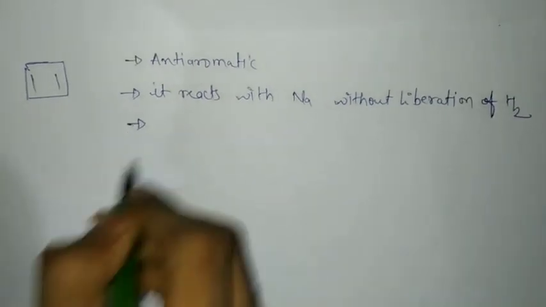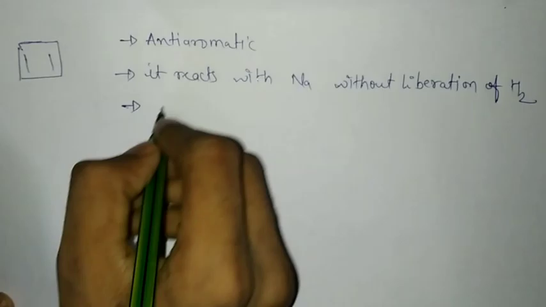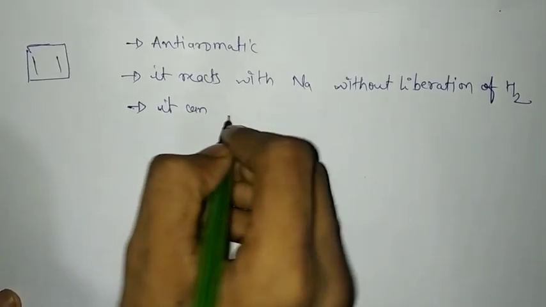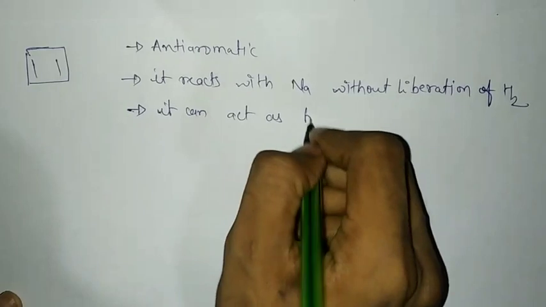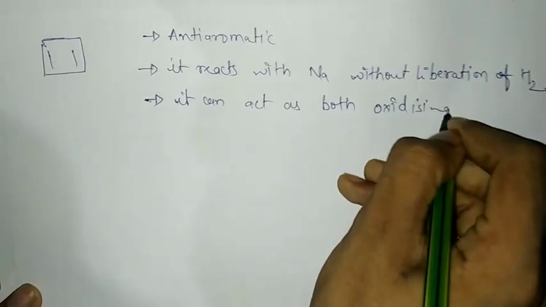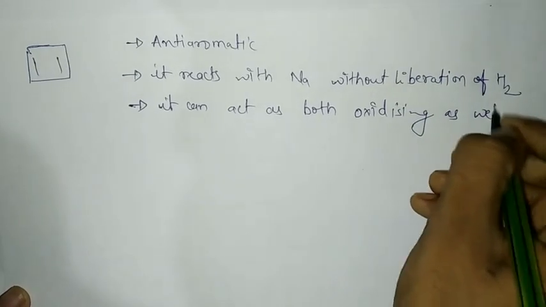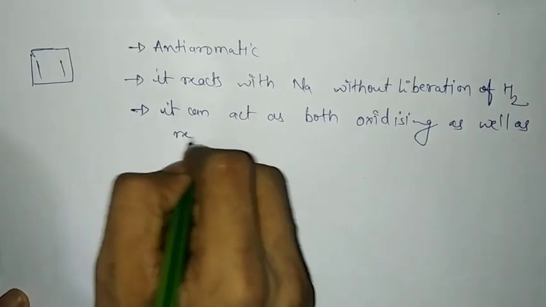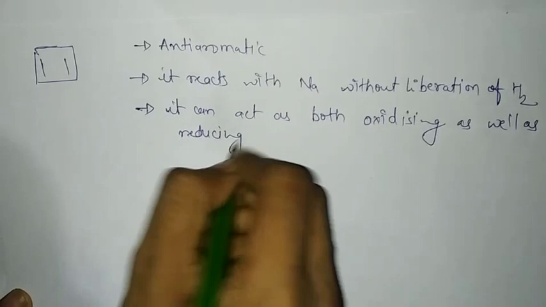Third point, it can act as both an oxidizing as well as a reducing agent.